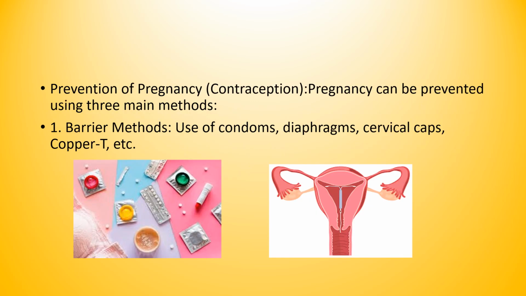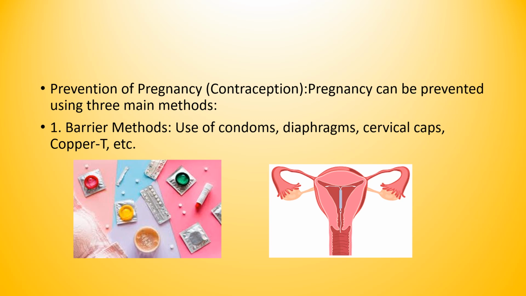Okay, now another question will come to our mind, that is prevention of pregnancy, or we can say the contraception method. Definitely we know that when a person undergoes sexual contact, the woman can become pregnant, right? So how can we control this pregnancy? There are certain methods used to control this. This is what we call contraception. Pregnancy can be prevented using three methods. The first one is the barrier method. Let us discuss the barrier method.